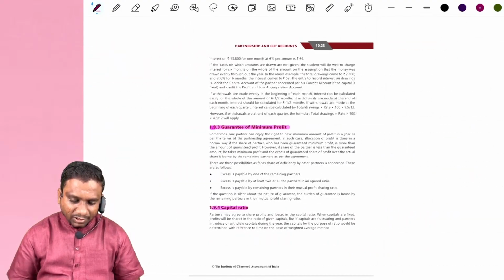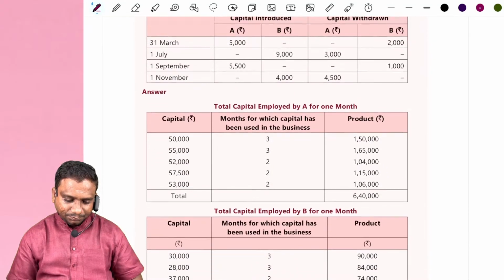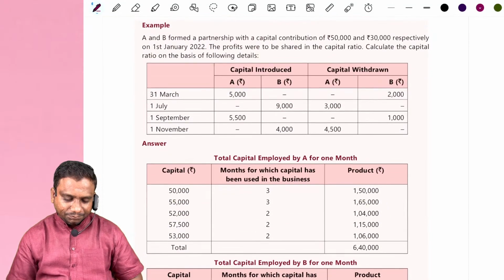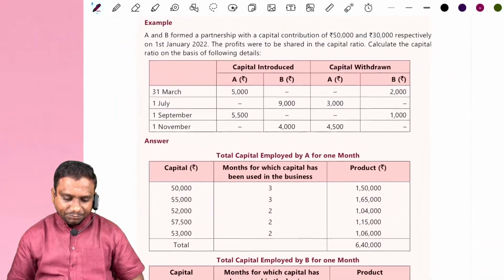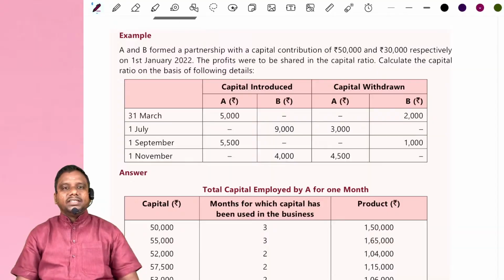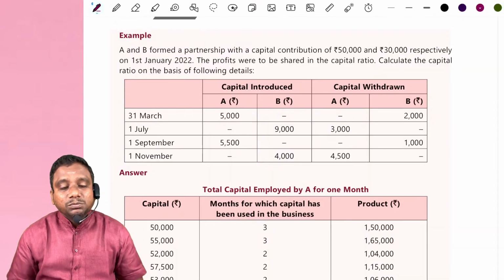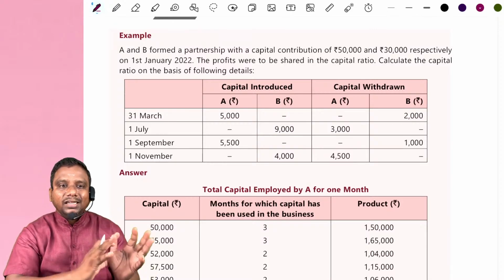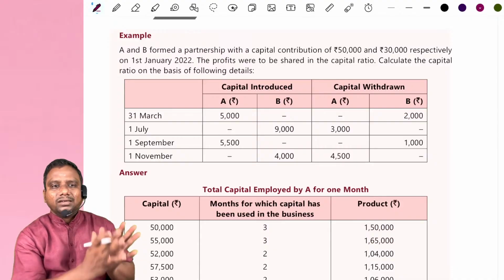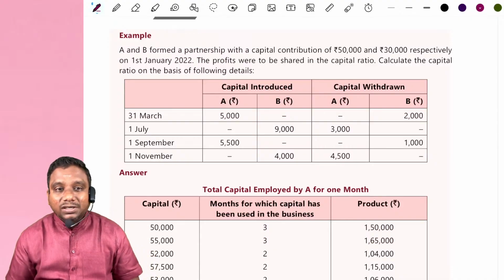Yeah. Capital ratio, look at this example, capital ratio. Sir, what is this capital ratio? Sometimes the partners may share profits and losses in capital ratio. First of all, they agree to share profits and losses in a particular ratio. Or otherwise, they may agree to share profits and losses in capital ratio.